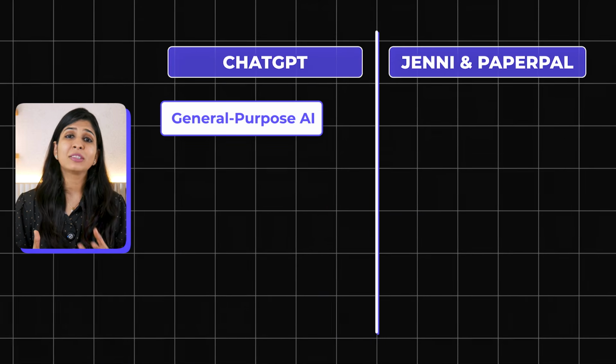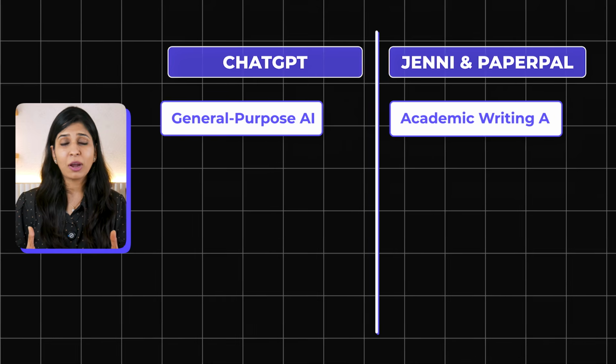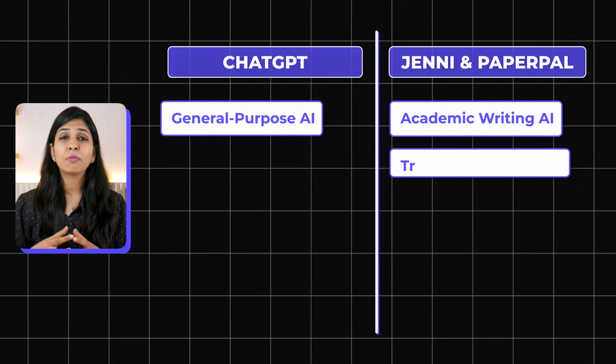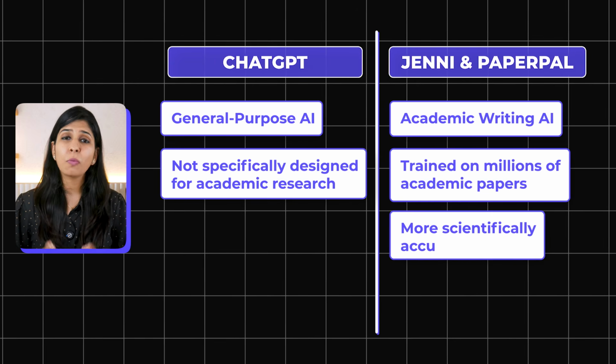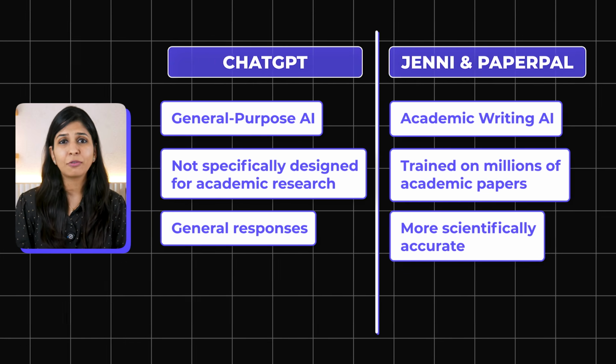However, don't think that you can now write your research papers or thesis on ChatGPT. No, you still have to use academic writing AI tools like Jenni or Paperpal for that purpose. Reason being, ChatGPT is a general purpose AI tool, whereas the academic writing AI tools like Jenni and Paperpal have been trained on millions of research papers. So the kind of output they give you is much more scientifically accurate than what you will get from ChatGPT. But yes, for smaller writing tasks like writing an email to a professor or working on a cover letter, this writing block feature can be incredibly helpful.